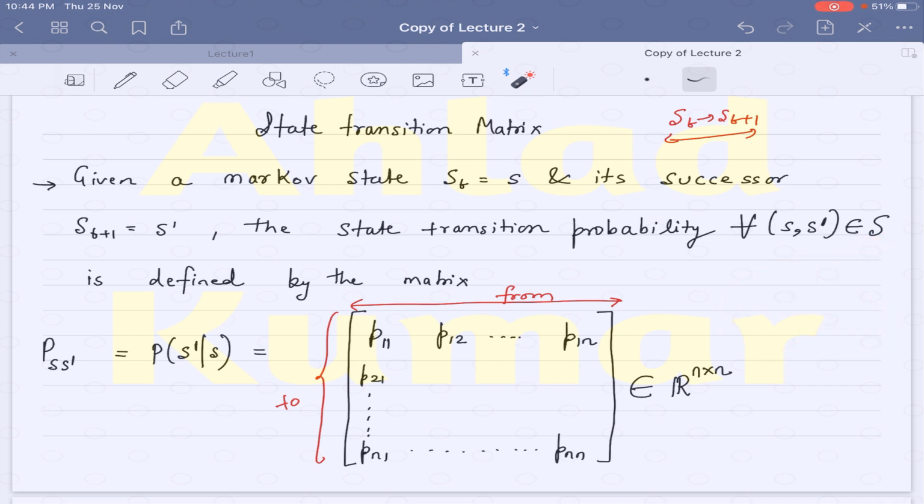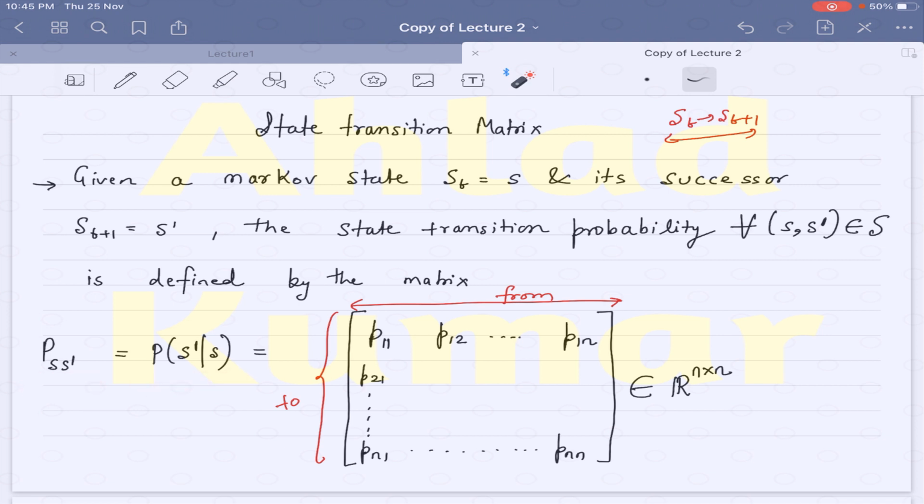So for a tuple S comma S prime, we define the state transition probability, which is given by P of S prime given S. In some of the literature, you will find that this is also represented in the form PSS prime. Both these representations are valid, but sometimes it's confusing because some books use this and some books use that.